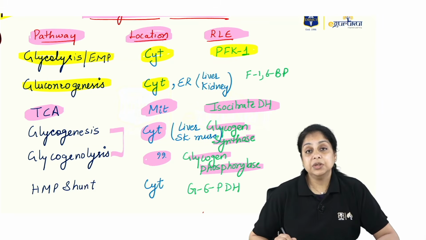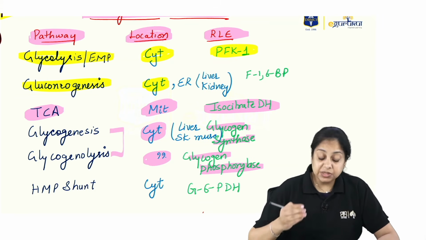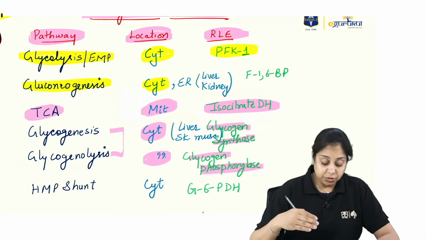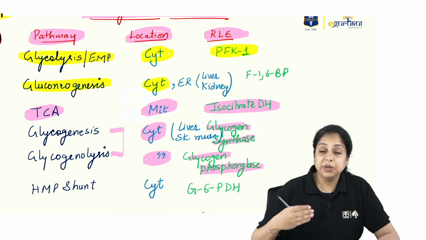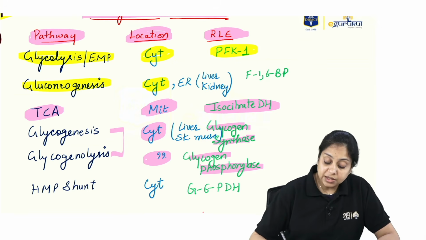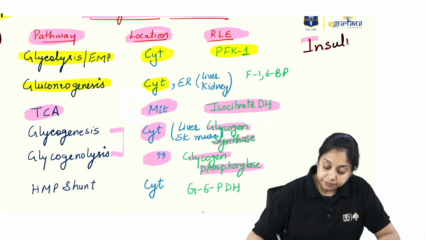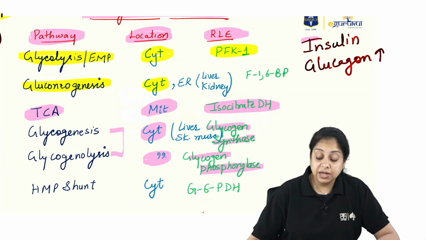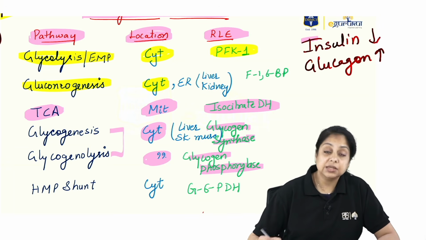Similarly, you can ask me, since they are taking place in the cytoplasm, the same way glycolysis and gluconeogenesis are regulated, this is being regulated. And who regulates it? Insulin. You should know that insulin and glucagon regulate it. Glucagon levels are up in the fasting condition. That time insulin is down.